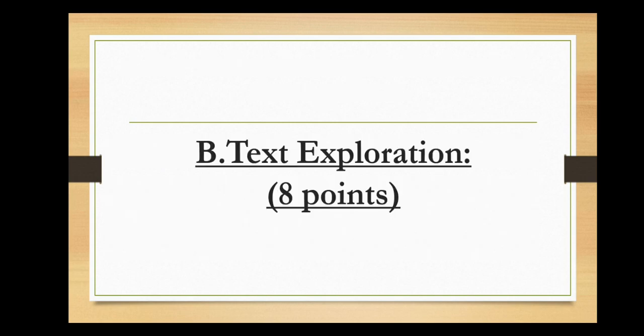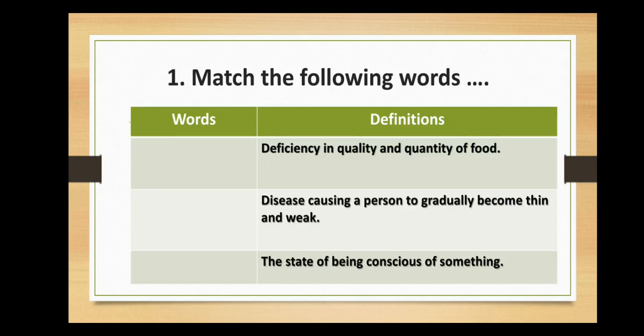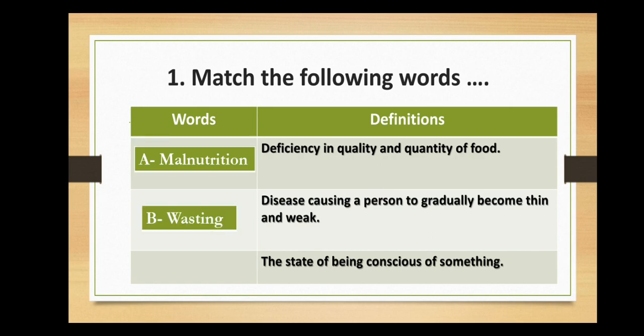We move on to text exploration. And question 1, match the following words with their corresponding definitions. So the first definition is deficiency in quality and quantity of food. This definition refers to the word malnutrition. 2. Disease causing a person to gradually become thin and weak refers to wasting. So actually, wasting disease. And finally, the state of being conscious of something refers to awareness.